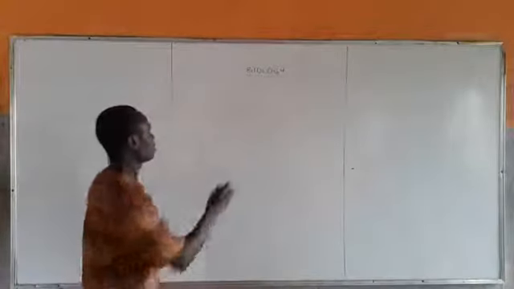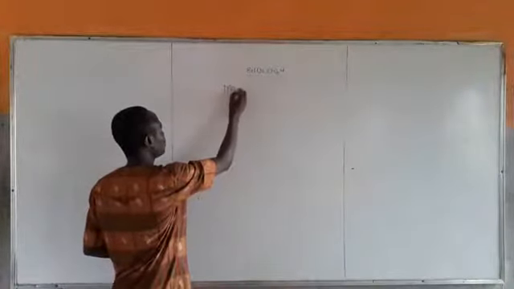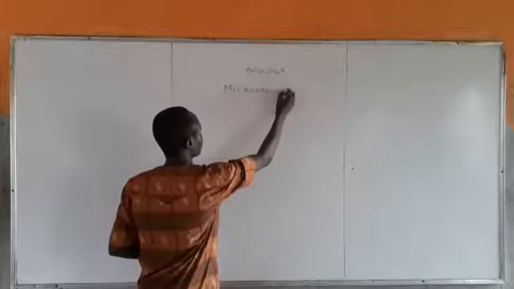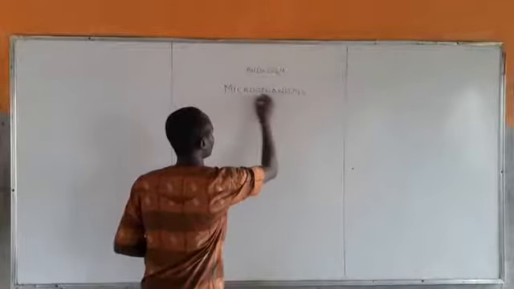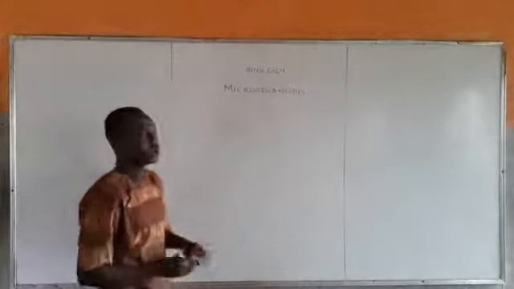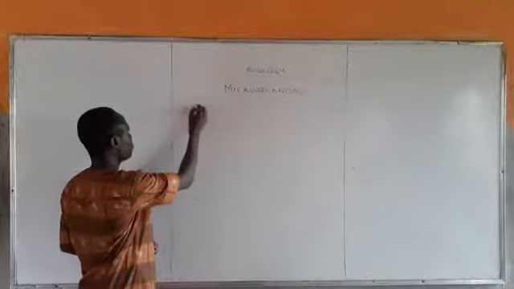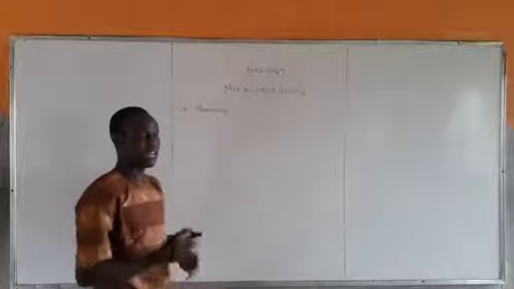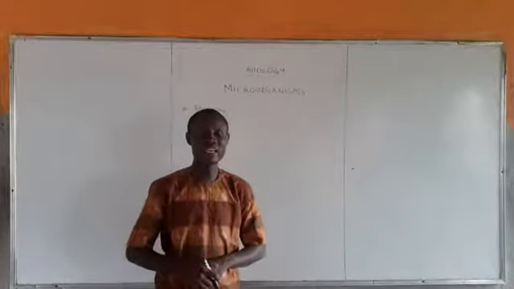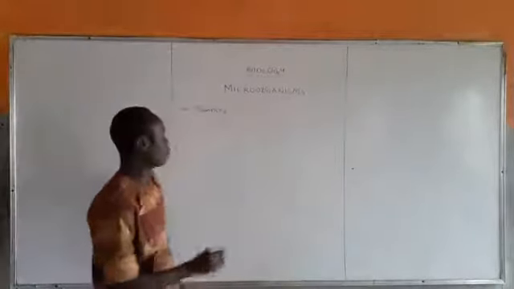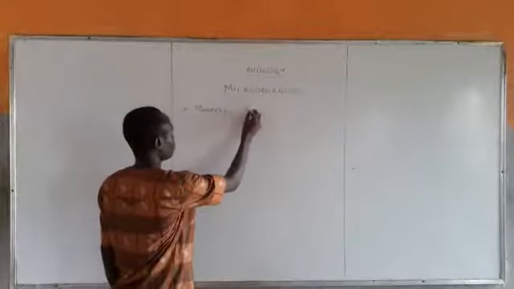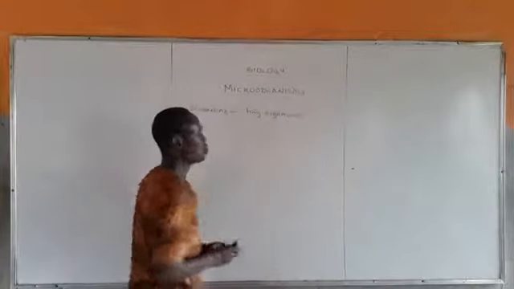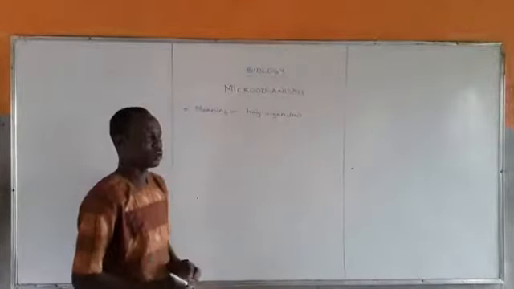In this class, we are still looking at microorganisms. So far, we have discussed, number one, the meaning of microorganisms: that they are tiny organisms that cannot be seen with our naked eyes except with the aid of a microscope.